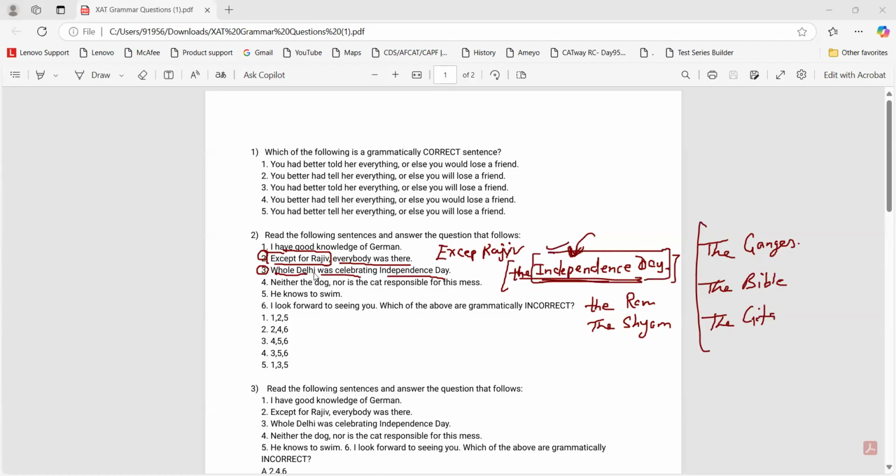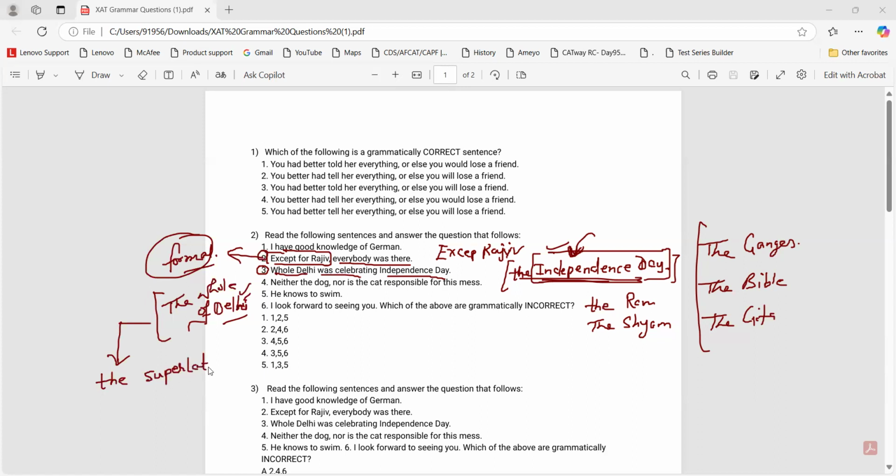Done. Now there is a problem in this one. The whole of Delhi, right? This takes other. Except for is a formal way of using except. All of us do not know. So I would tell you this: the is a subset of using the in front of superlative degree.